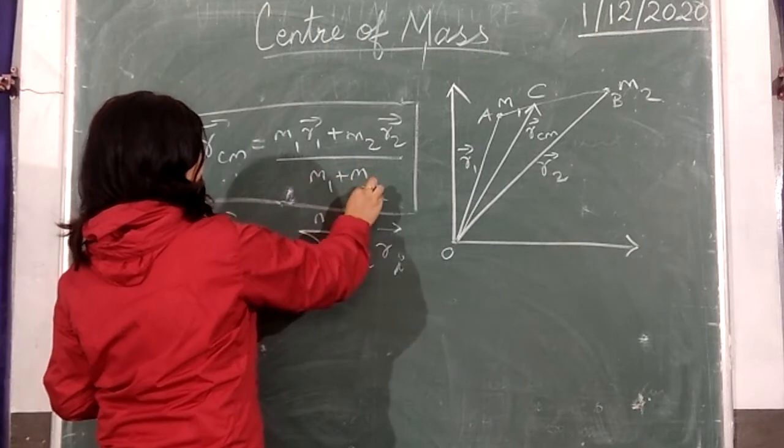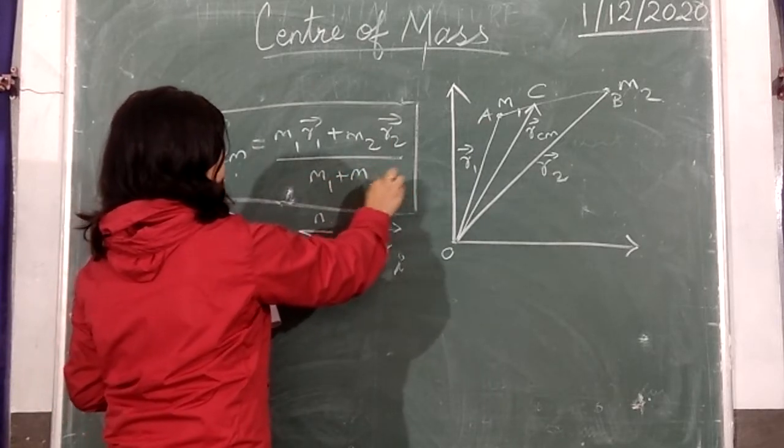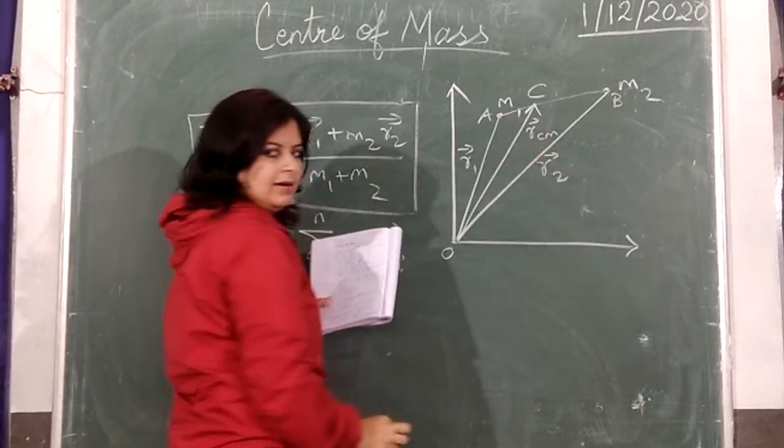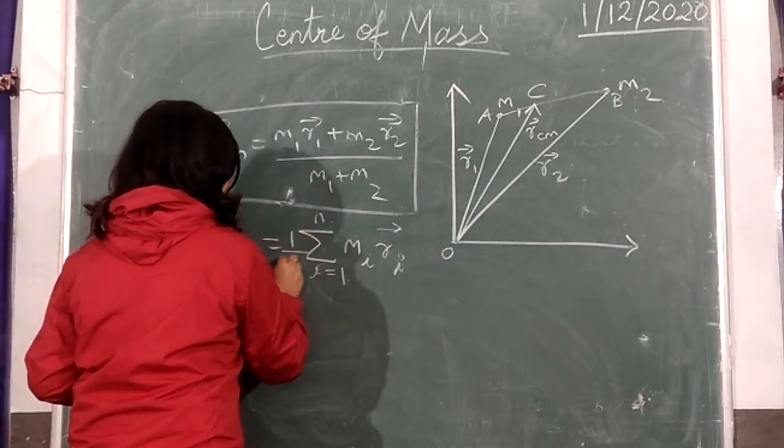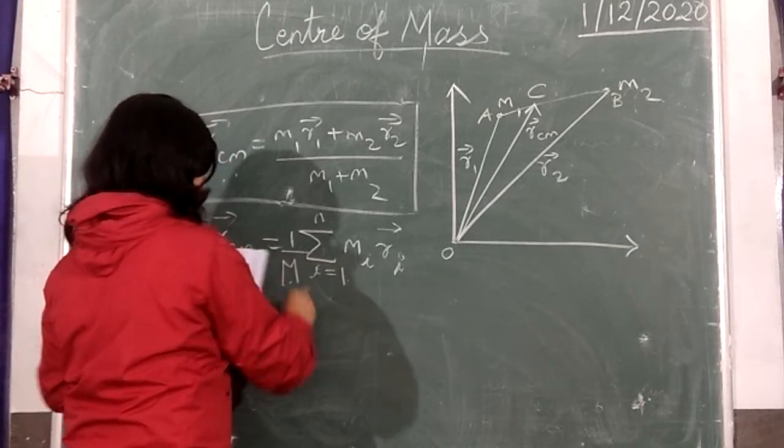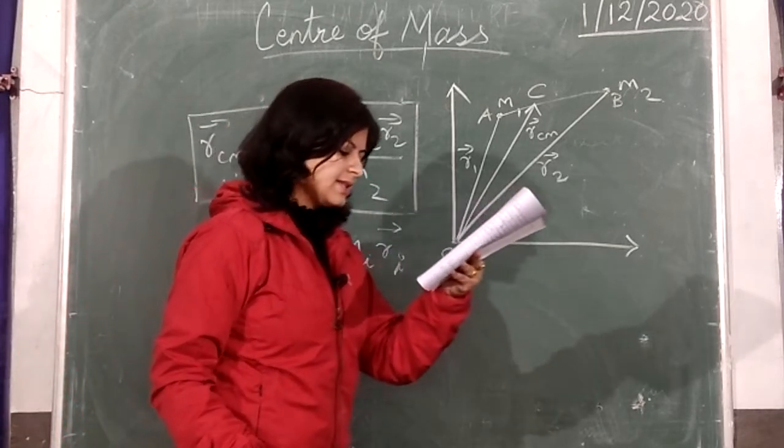And this m1 plus m2 can be extended to m1 plus m2 plus m3 plus m4 till mn. That will be the total mass of the system, so RCM equals 1 by capital M, where capital M is the total mass of the system.